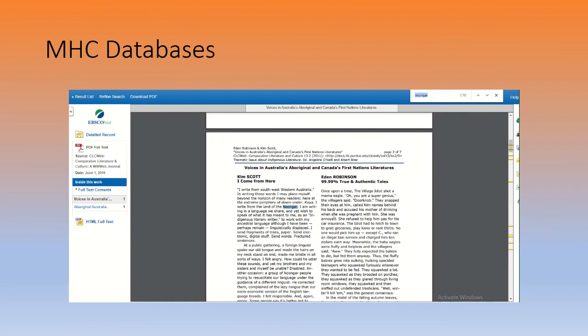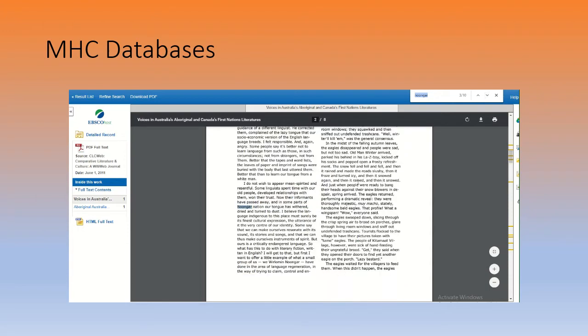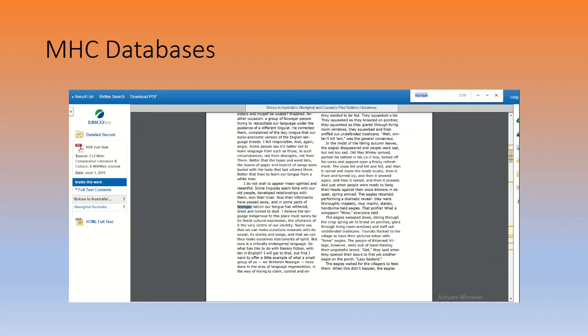That's just background information. Then we'd have to keep searching for anything that defines Noongar. "A group of Noongar people trying to resuscitate our language under the guidance of a different linguist." All right, so that doesn't really give me much. Let's see. "Now their informants have passed away, and in some parts of Noongar Nation, our tongue has withered, dried, and turned to dust. I believe the language indigenous to this place must surely be its finest cultural expression, the utterance of it, the very center of our identity." So that's some information that I might want to include within my essay.